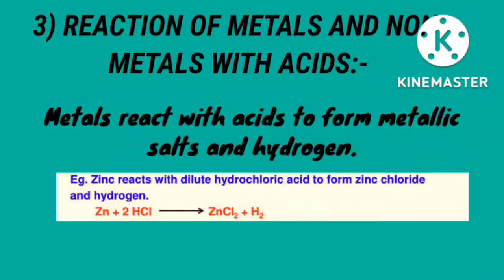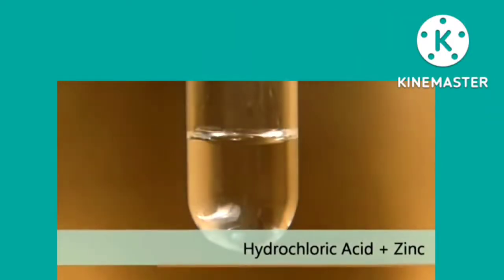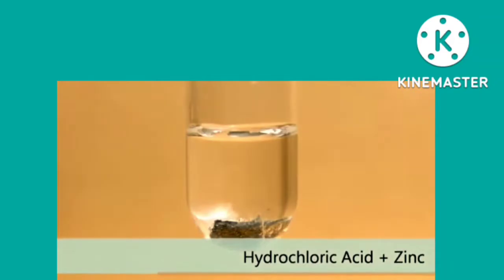Let's observe the example. So zinc reacts with dilute HCl to form zinc chloride, that is ZnCl2, and H2. So observe the reaction here. Zn plus 2HCl give rise to ZnCl2. What is ZnCl2? It is a metallic salt, zinc chloride, plus H2. So now look into the short video which shows reaction of zinc with dilute HCl.